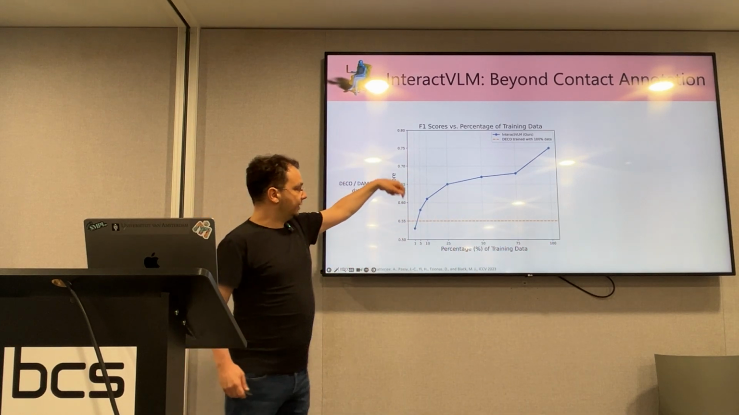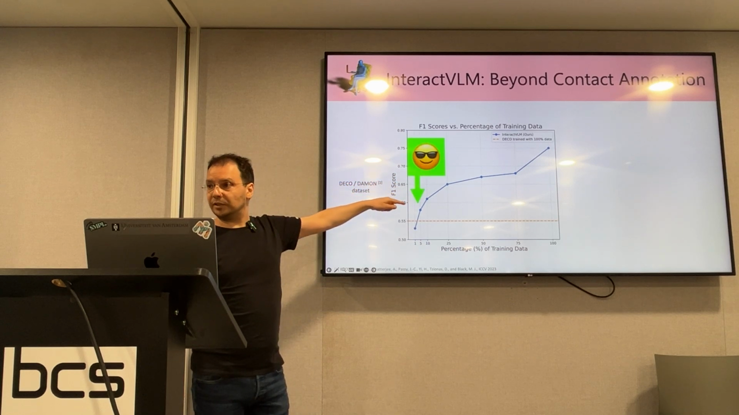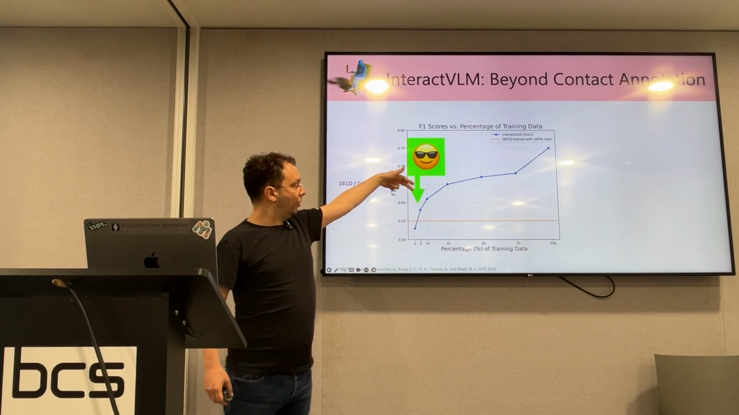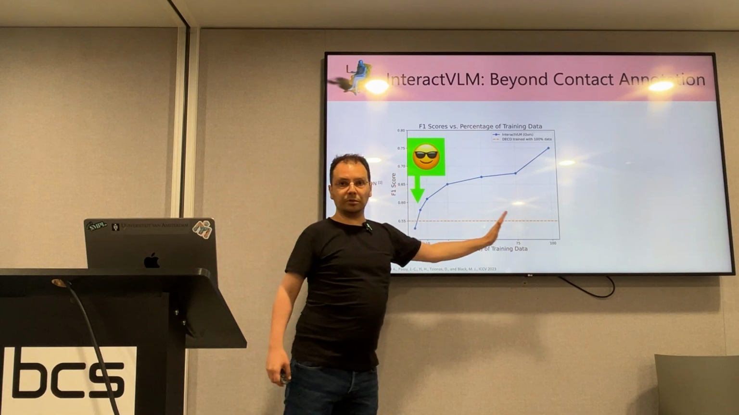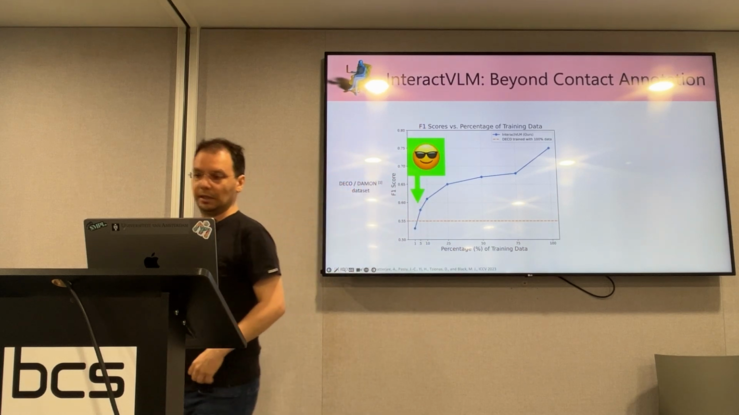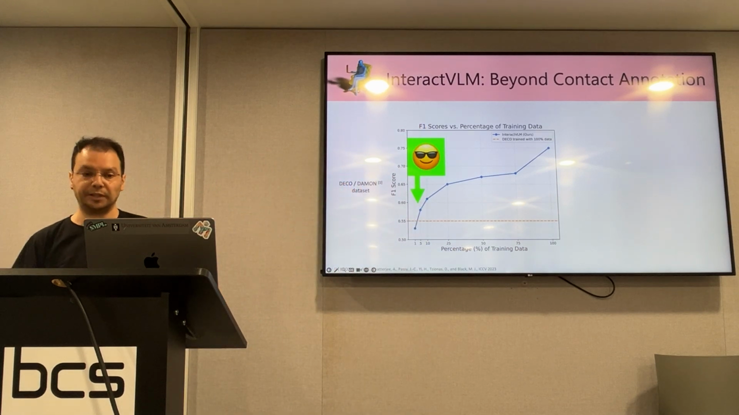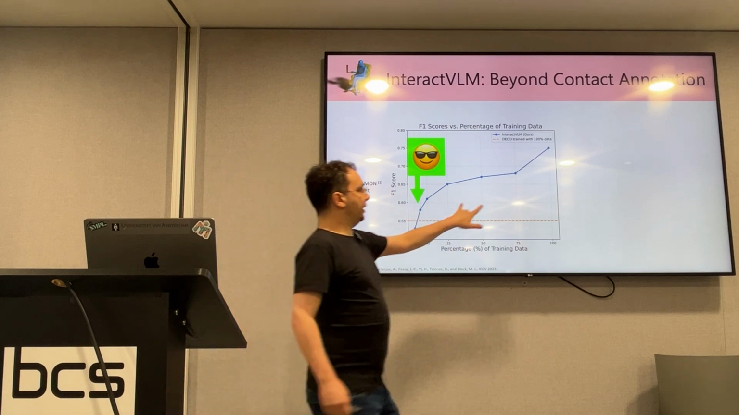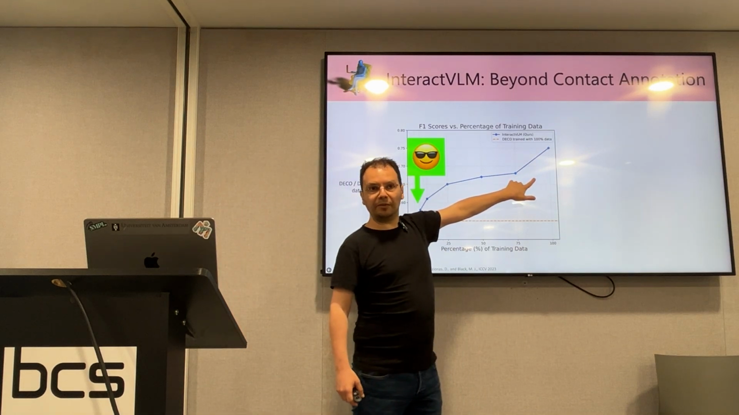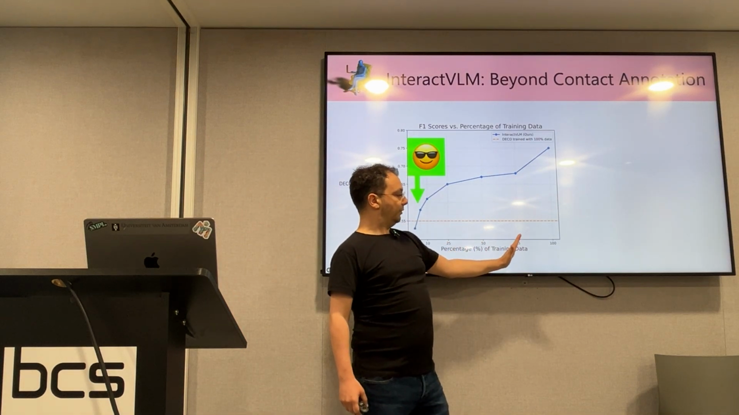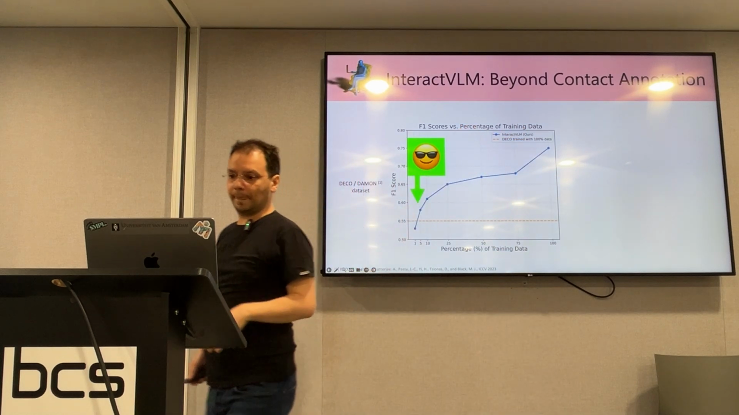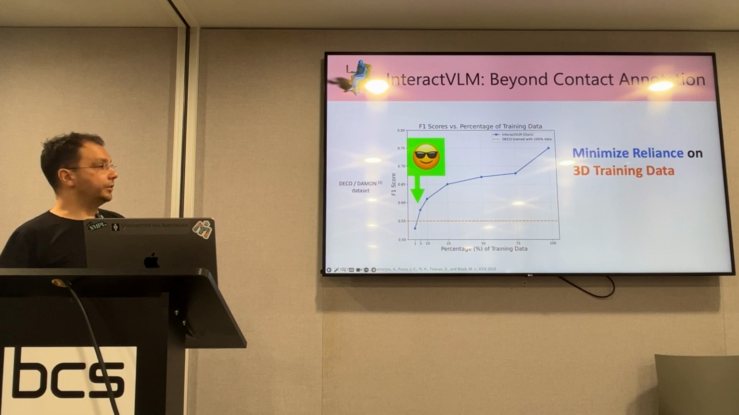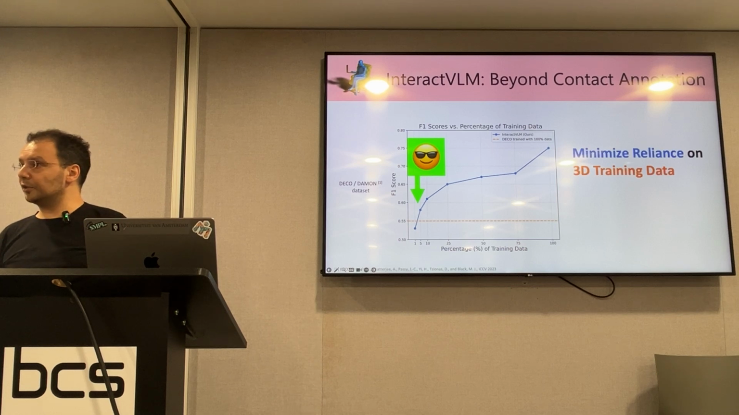And we see that with less than 5% of the training annotations, because we exploit the VLM, our new model already beats the state of the art. And when we add 3D annotations, basically it skyrockets, and adding annotations never hurts. By the way, here we have a jump because we have a heavy-tailed distribution. So after 75%, we sample all the rare cases, and then the model gets happier. It gets much better. So this Interact VLM model minimizes reliance on 3D data.